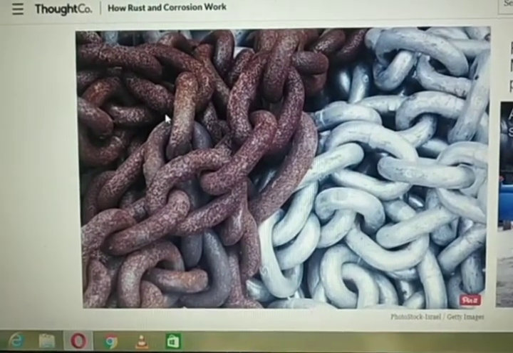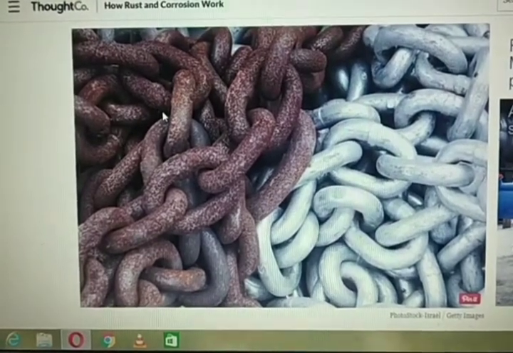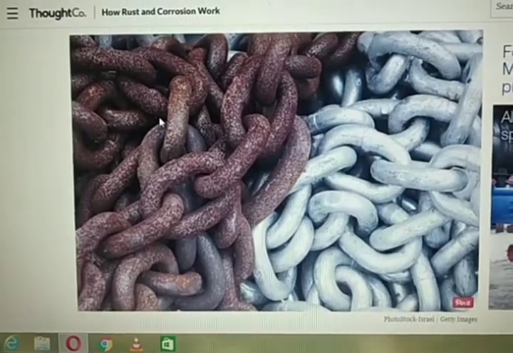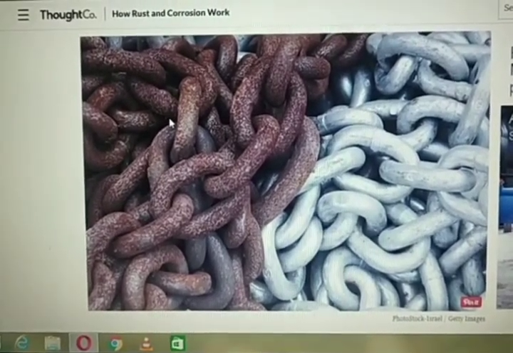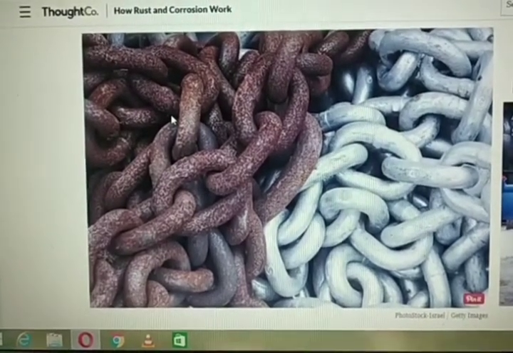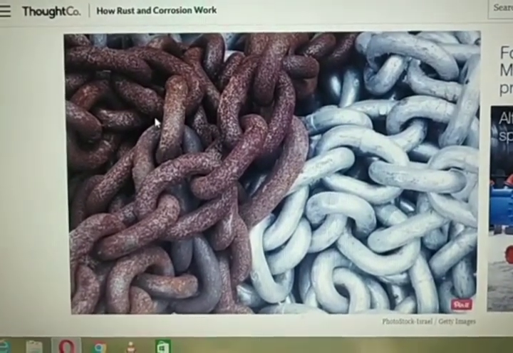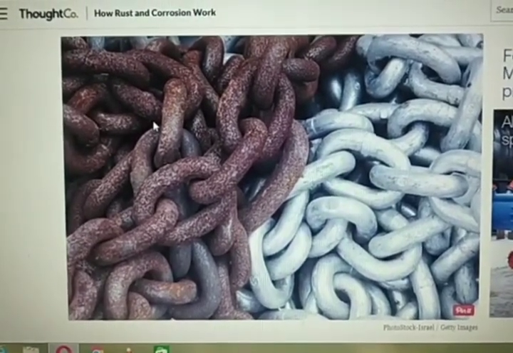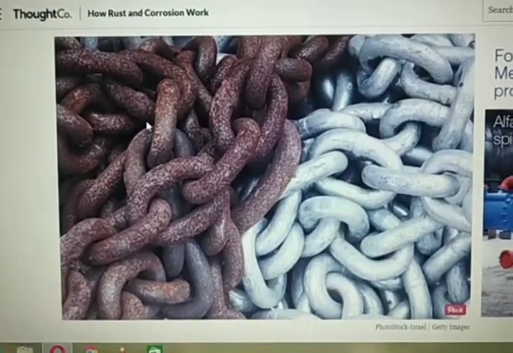Now, can you get back iron from this brown powdery substance? No, you cannot get it back. You cannot convert it back to iron. The composition and properties of rust are different from iron. That is why it is a chemical change. The properties of rust and iron are totally different.